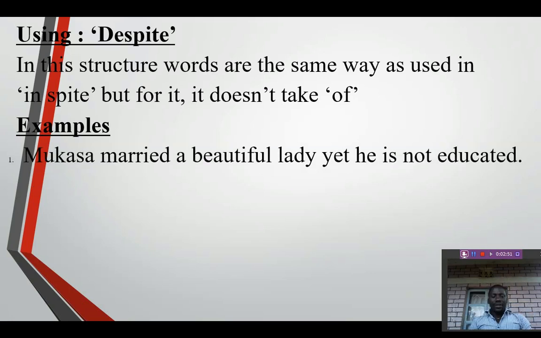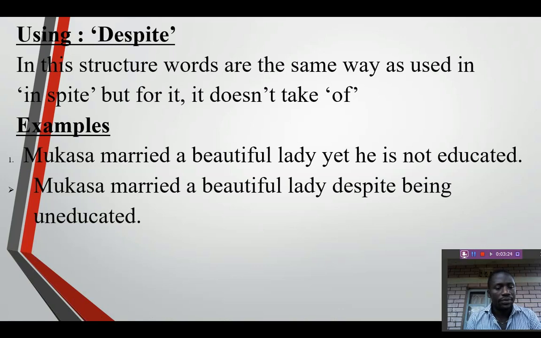look at example 1. It says that Mukasa married a beautiful lady, yet he is not educated. Now we're looking at two conditions. This is Mukasa, who is not educated, but suddenly, or by God's chance, this man married a beautiful lady, though he is not educated. So how do we use despite in this sentence?